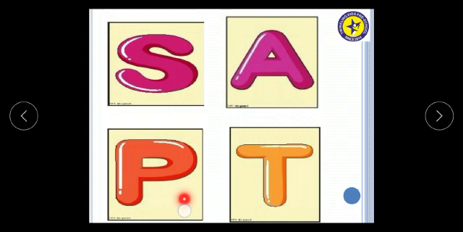Next is letter P. Letter P makes with sound P. Letter T makes with sound T.